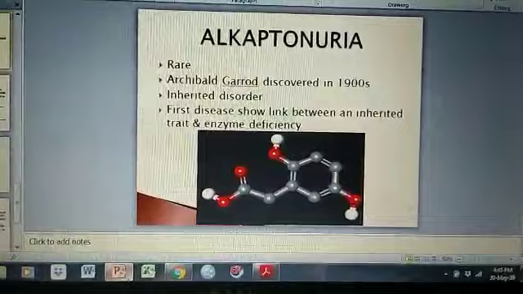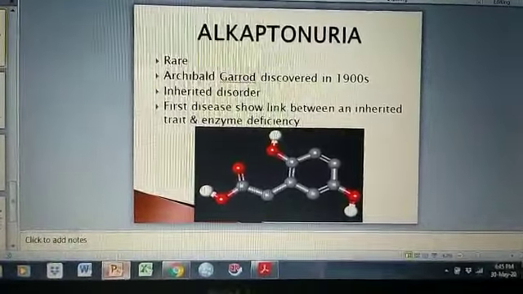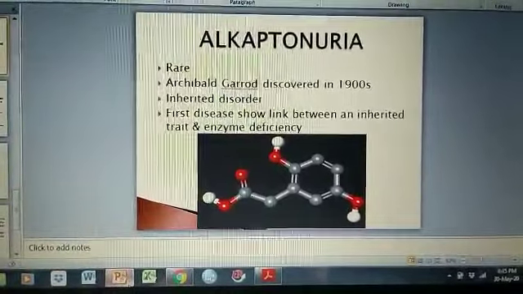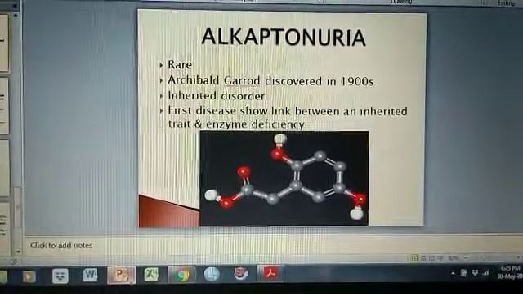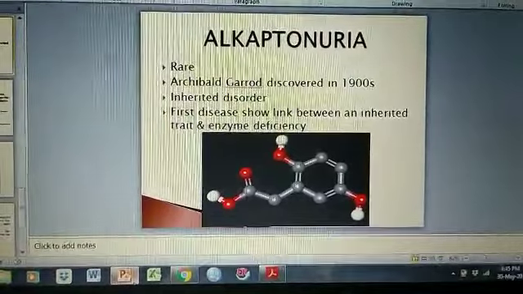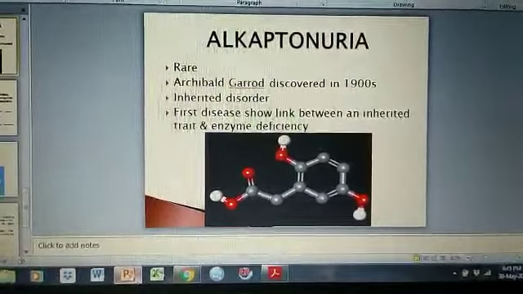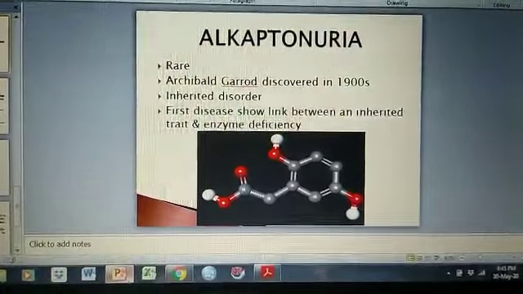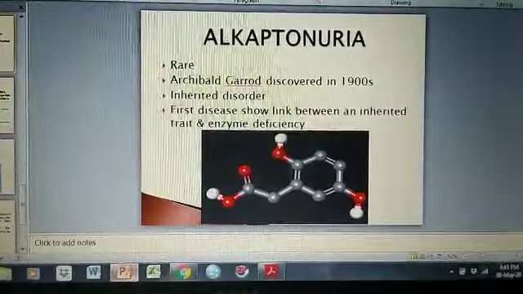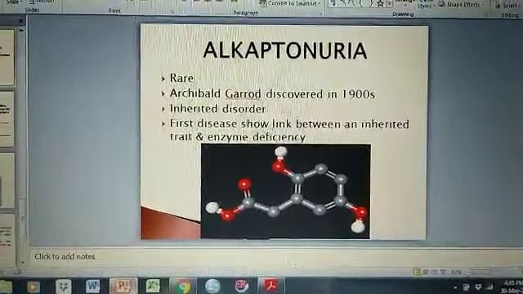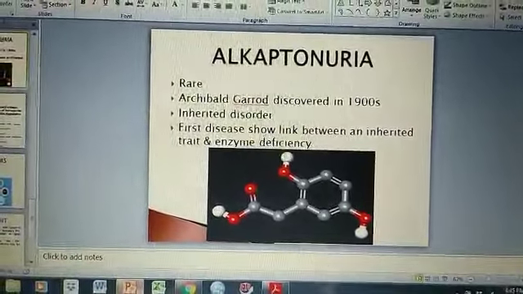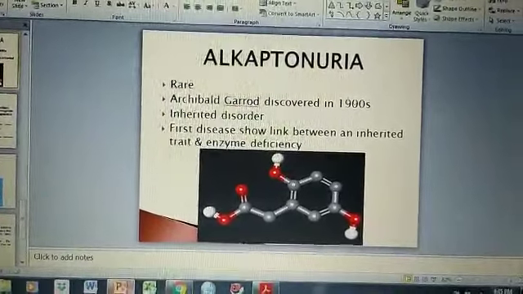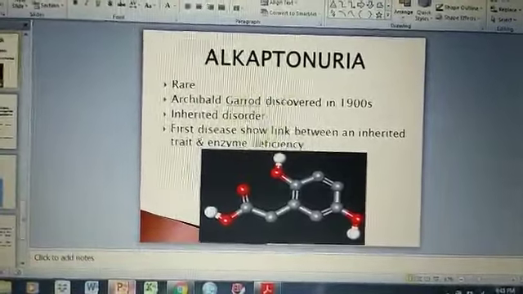This is the disease that showed the link between an inherited trait and enzyme deficiency, meaning how an enzyme deficiency leads to disease and how it transfers from one generation to another. The main characteristic of this disorder is that urine turns black when exposed to air because of the oxidation of homogentisic acid.